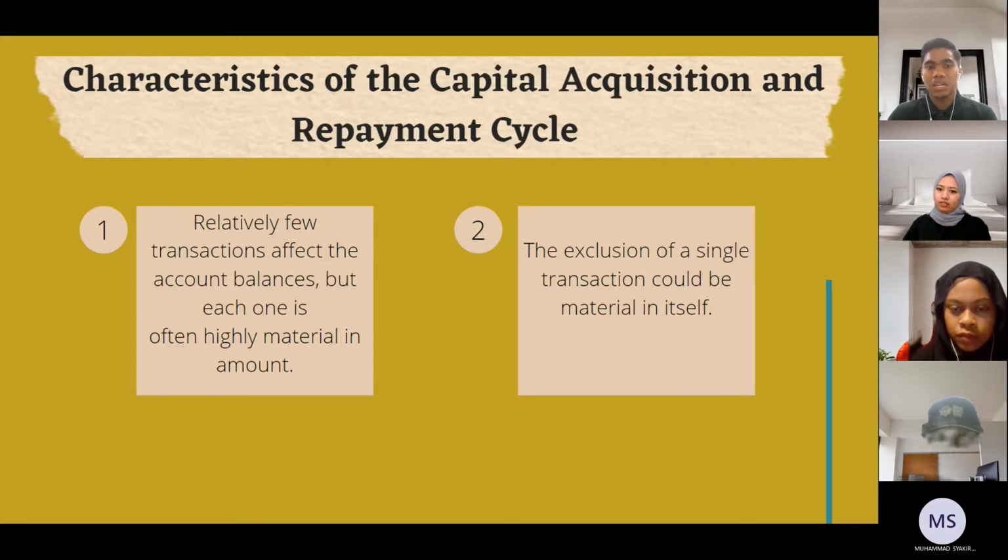This means the account balances are not affected by many transactions, but each one can be very important in terms of money. Second, the exclusion of a single transaction could be material in itself. That means a single transaction could be important on its own.